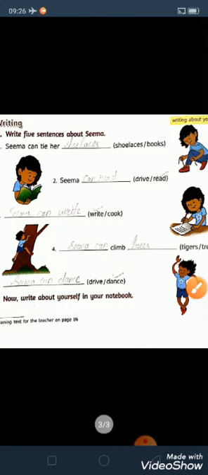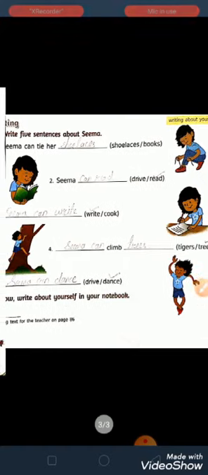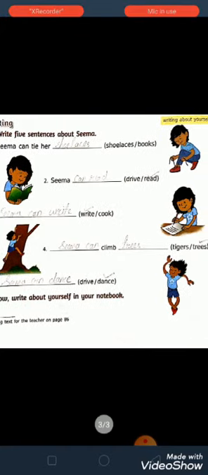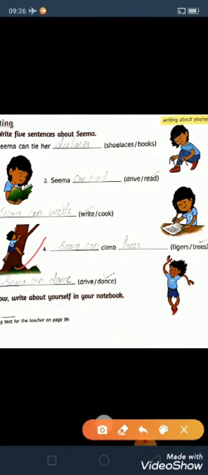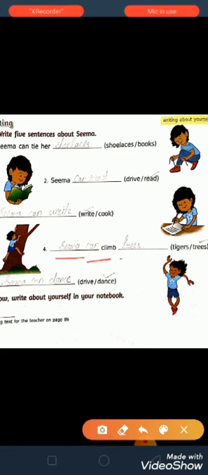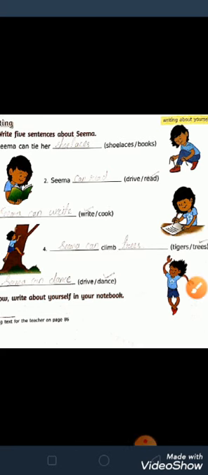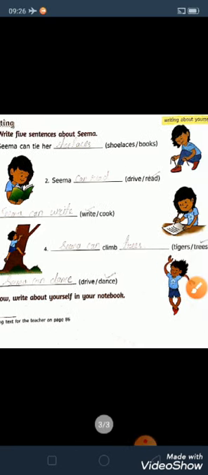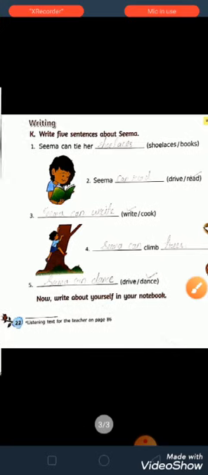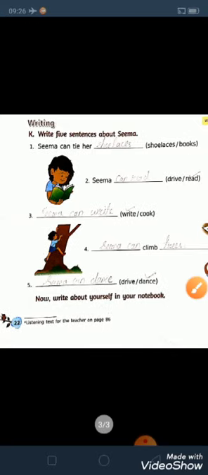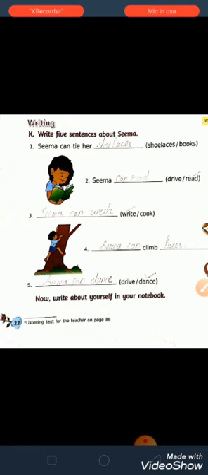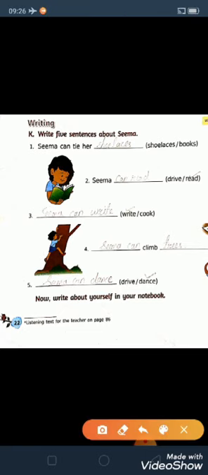Now the fourth one, Seema can climb trees. As given in the picture, see, Seema is climbing the tree. So you can say Seema can climb trees, TREES, trees. Last one, Seema can dance. See here, Seema is dancing. So you can say Seema can dance, SEEMA, Seema, can DANCE, dance. Okay, that's it, children.